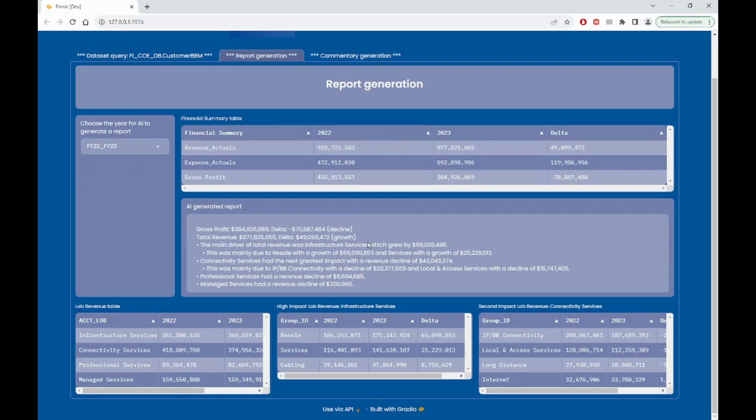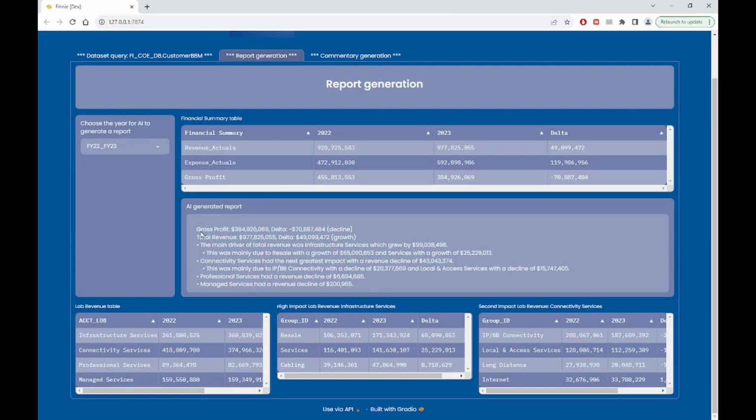So actually, there were two steps happening under the scene. In the first step, the machine generated four tables: one, two, three, four tables. These four tables were generated by normal programming language. And then the next step is the generative AI capacity. So the generative AI read through the four tables and it generated the comments and the report like that. Based on this information, the machine generated the report.